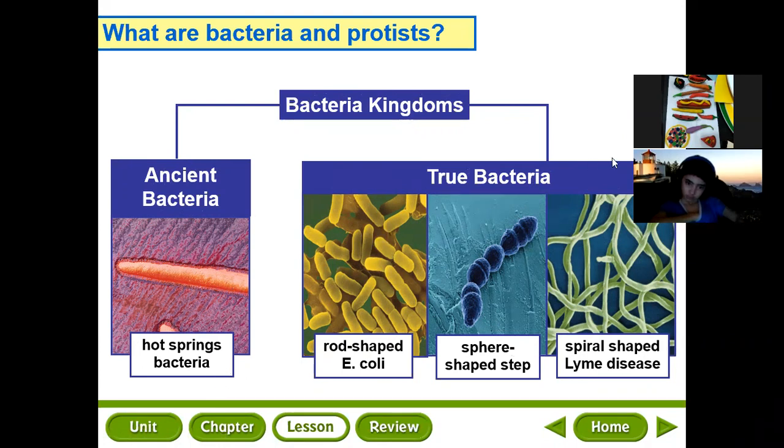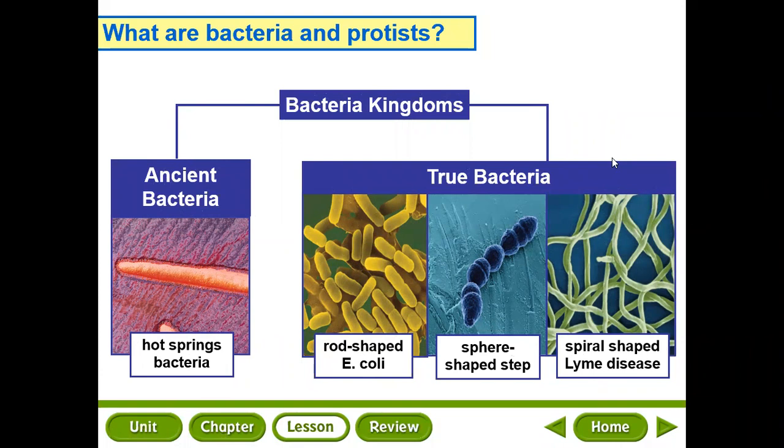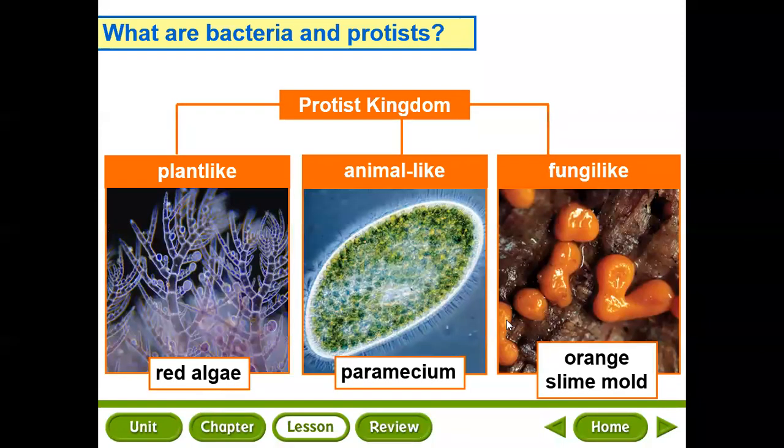True bacteria: rod shape, E. coli; sphere shape, strep; spiral shape, Lyme disease. Protist kingdoms: plant-like, red algae; animal-like, paramecium; fungus-like, orange slime mold.